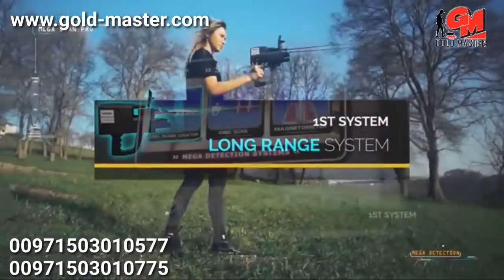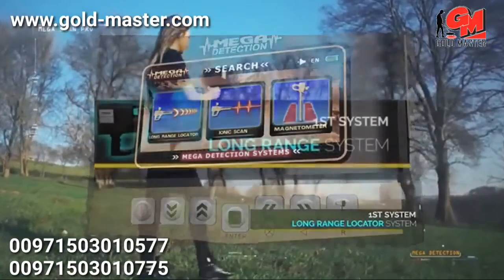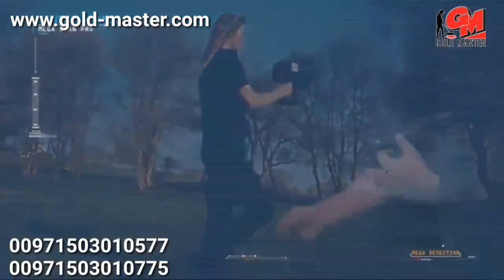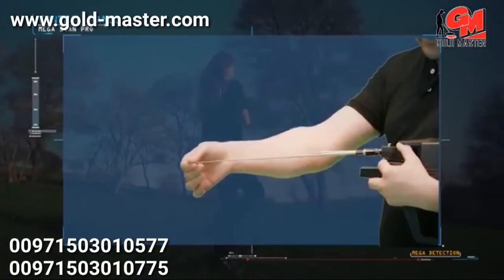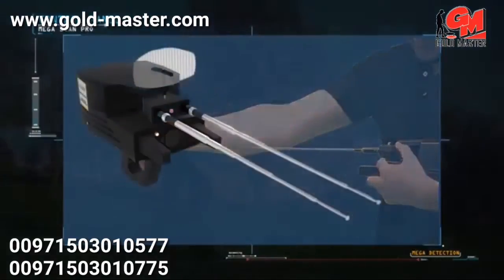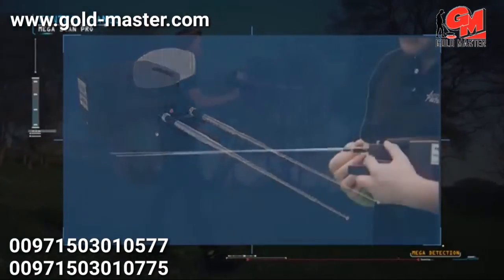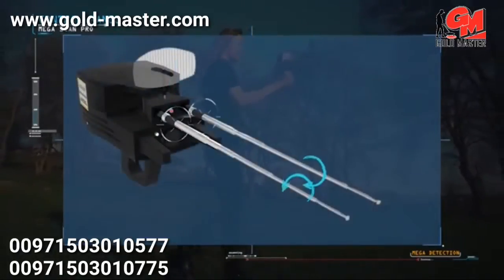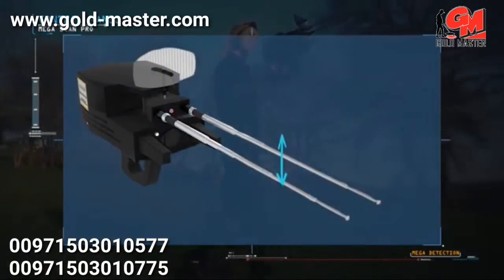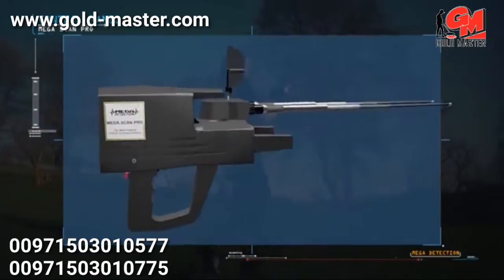To use the long range locator system, the device is set up as follows. The antennas are connected to the main unit of the device. Then the antennas are pulled out to their maximum possible length. The antenna balance can be adjusted from the top of the antenna by rotating it right and left until the height is the same between the 2 antennas.